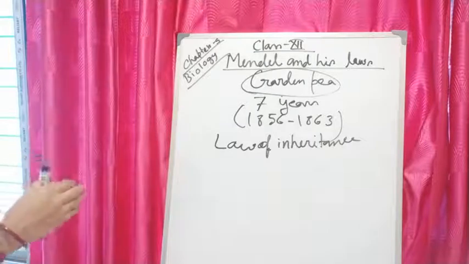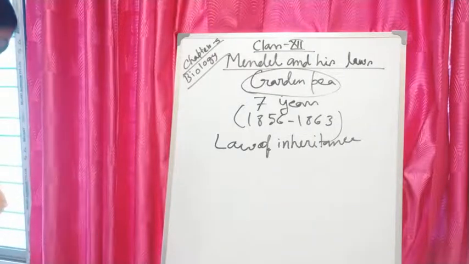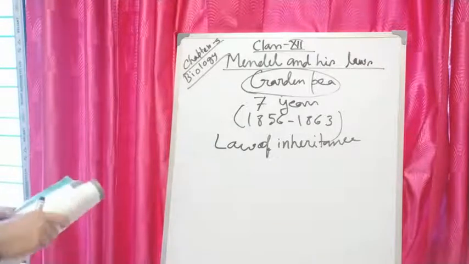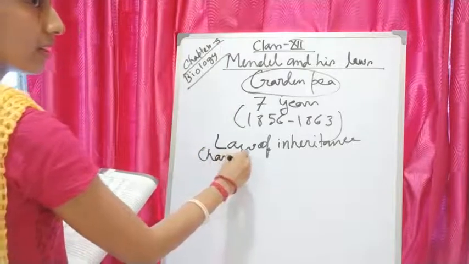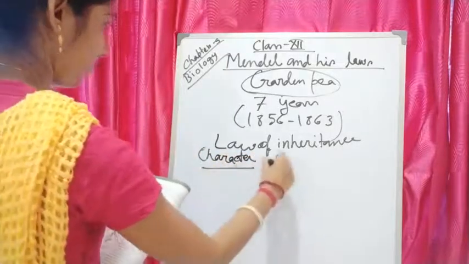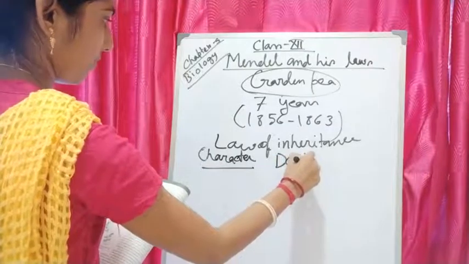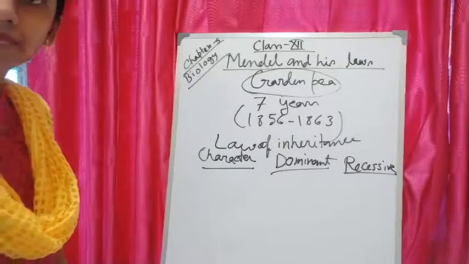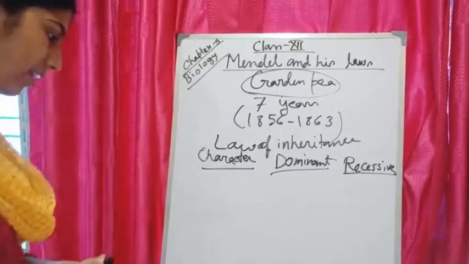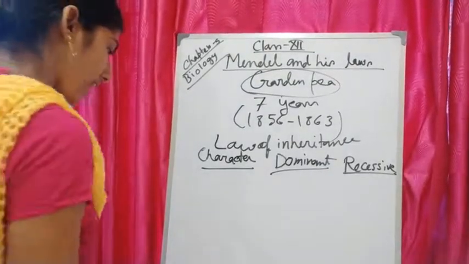So what are the 7 alternative or contrasting characters Mendel chose? I will tell you. So what are these characters? First one is stem height.